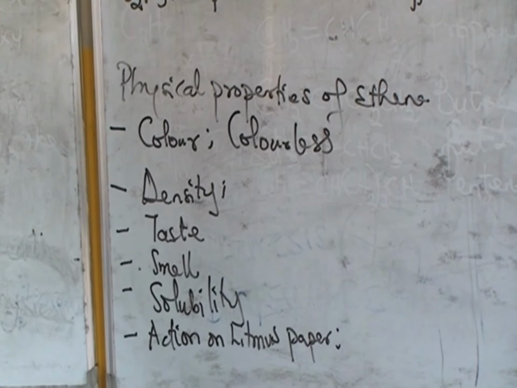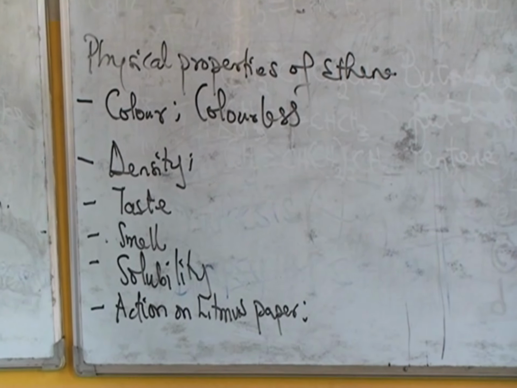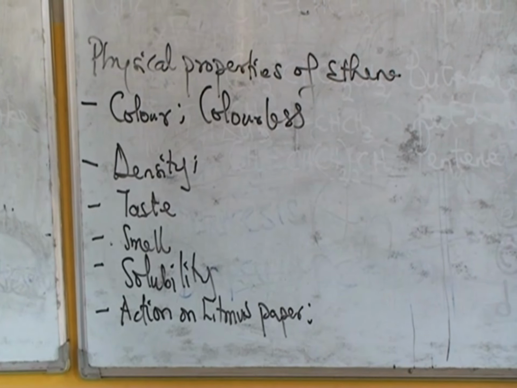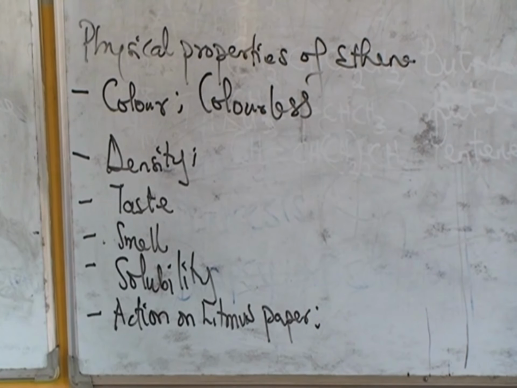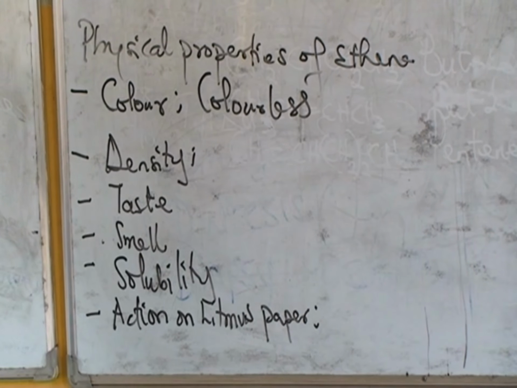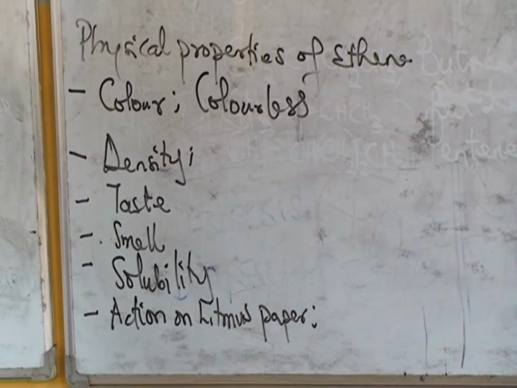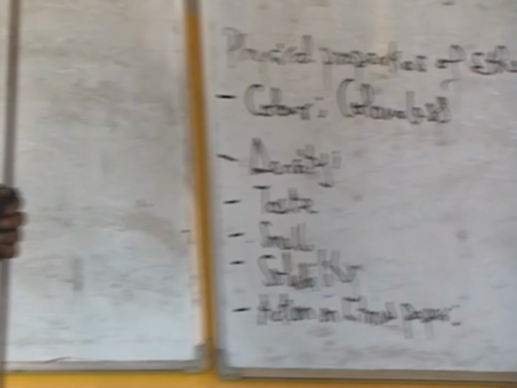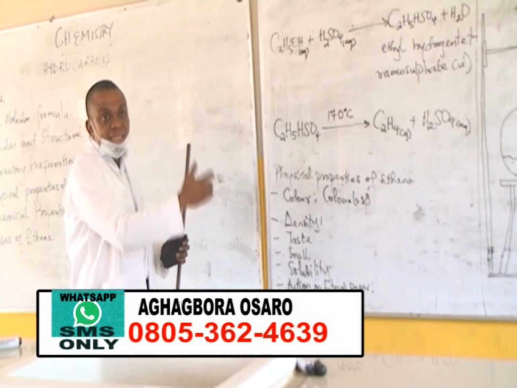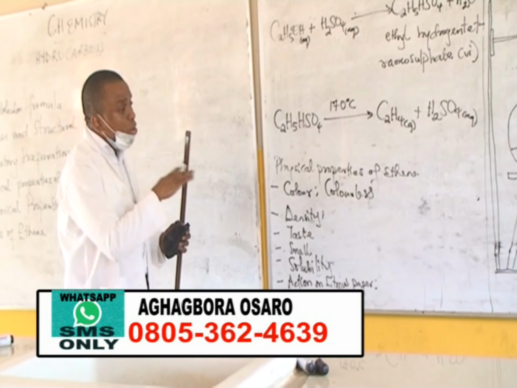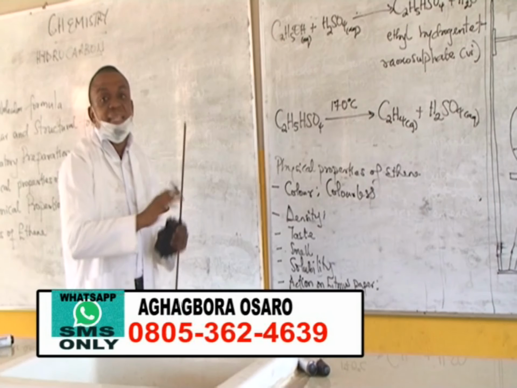Now, when we talk about density, the density of gases is often done in comparison to the density of air. Is the gas less dense than air, or is it denser than air? One beautiful thing about the hydrocarbons, the first members of the alkanes, the alkenes and the alkynes series, is that all those gases are less dense than air.